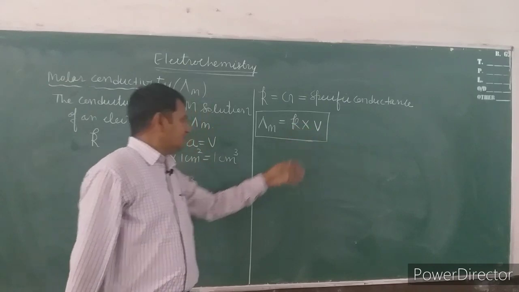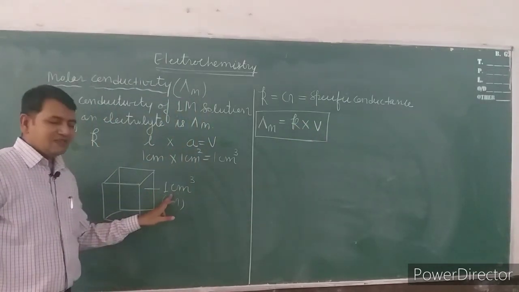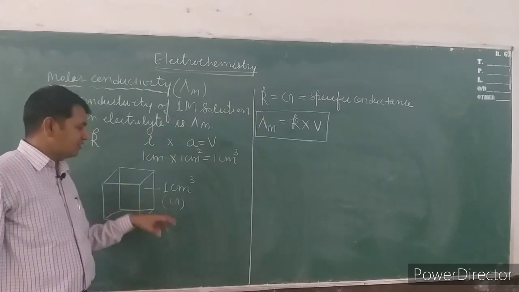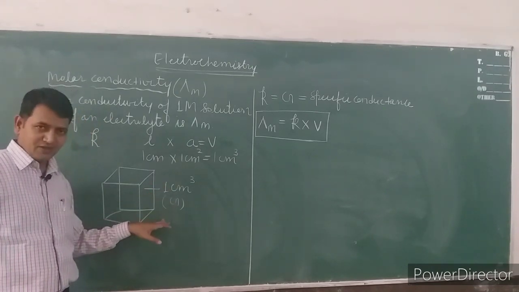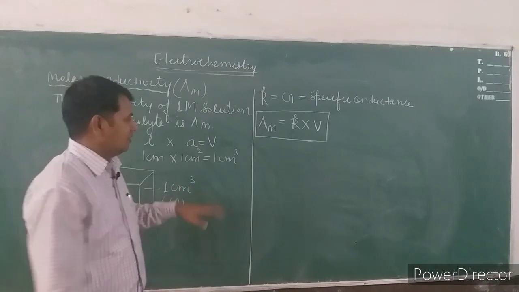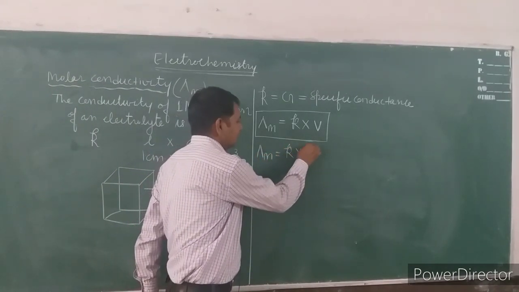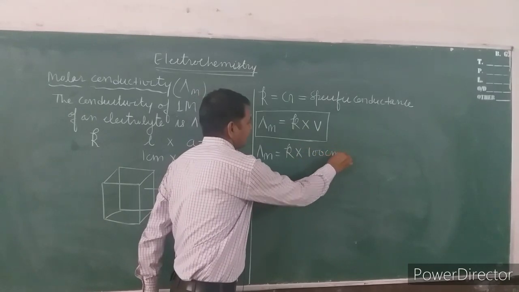Okay. So if this solution is further diluted into 100 centimeter cube, it means lambda m is equal to kappa into 100 centimeter cube.